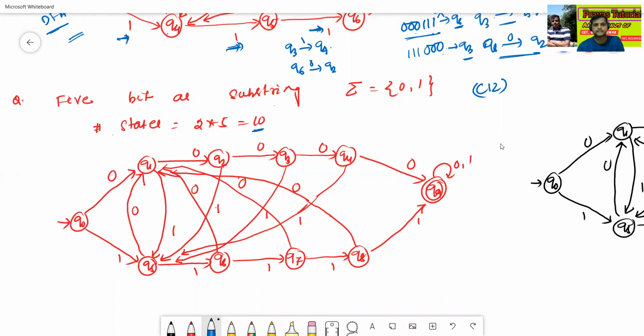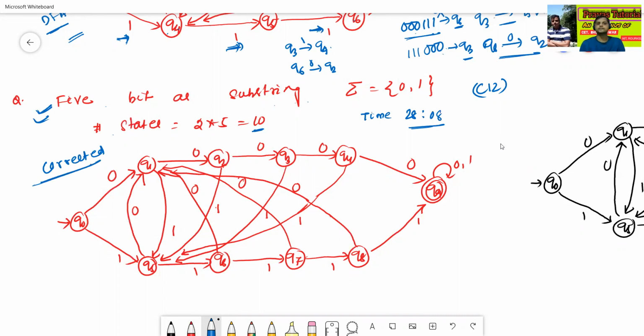The timing is around 28:08. In this timing, please check the question: 5-bit as a substring, 0 to 1. So here this one is corrected. This is the corrected DFA for the given question.